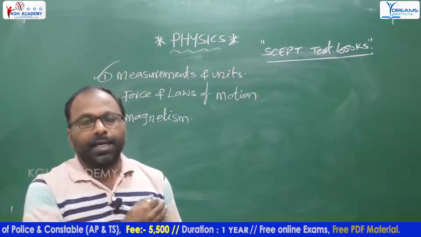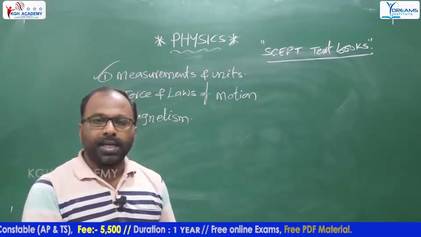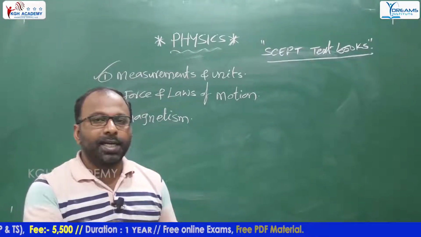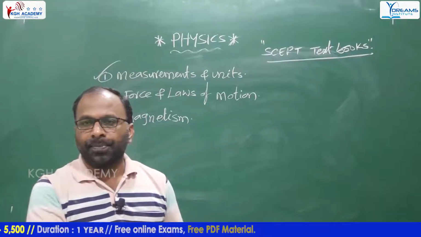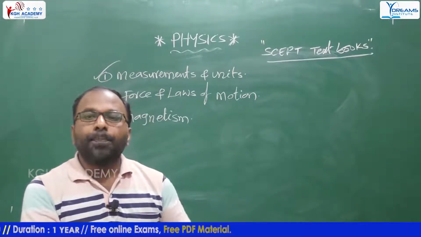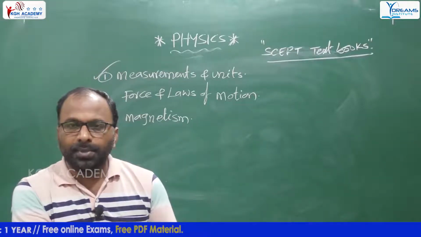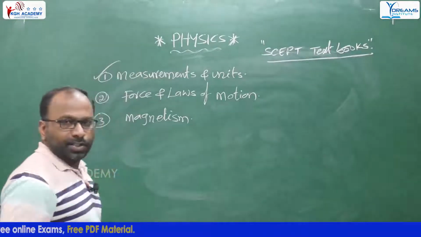Methods of demagnetization, methods of magnetization, how it is magnetized, how it will be demagnetized. So which of the following is not a demagnetization method, or which of the following is a magnetization method? And also applications of magnets and the geomagnetism concept. Yes, these are the topics in this magnetism chapter.